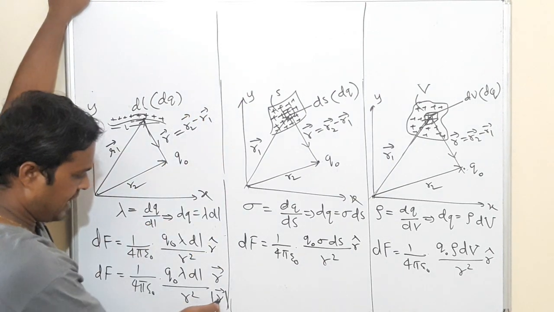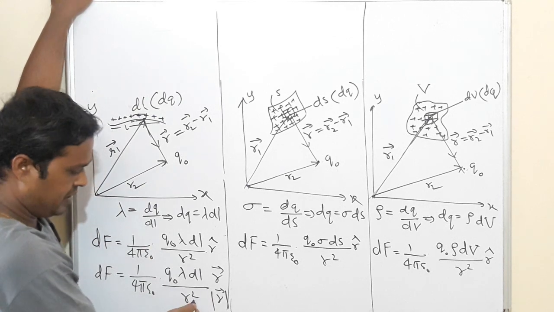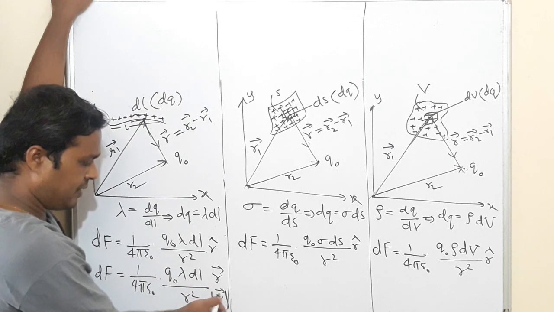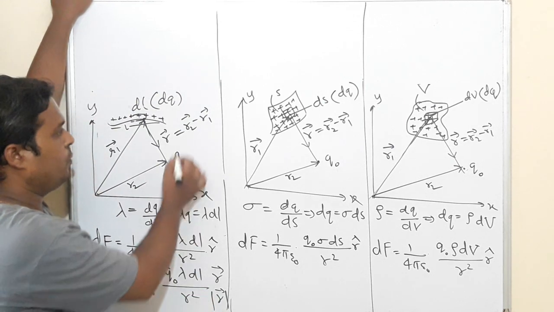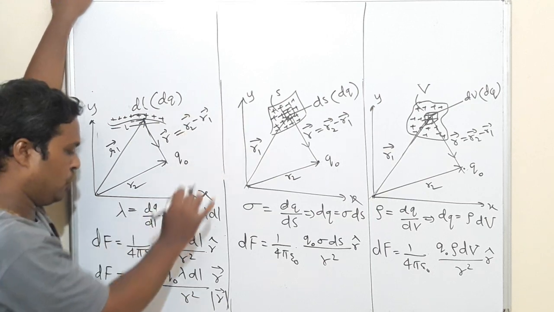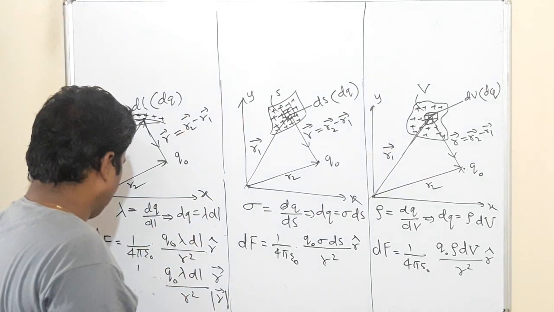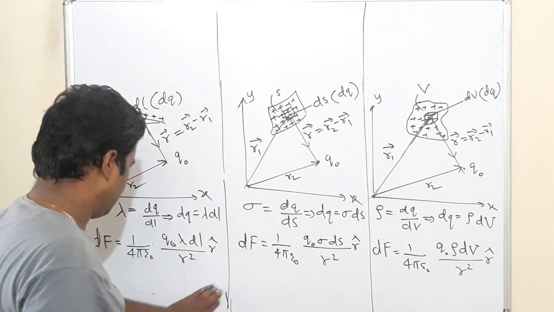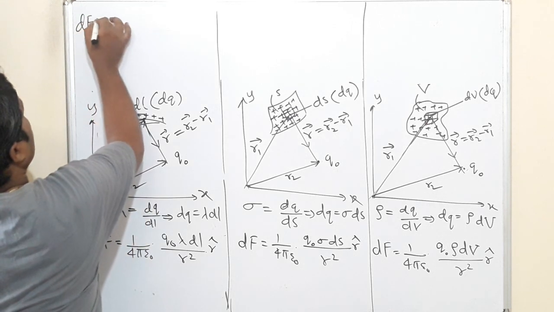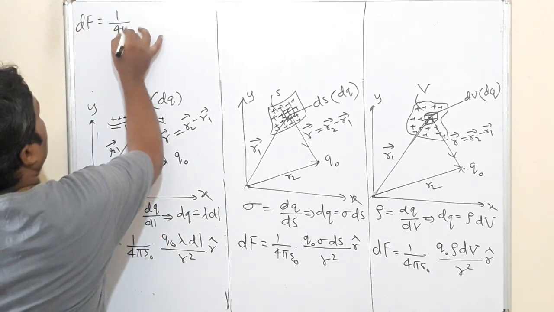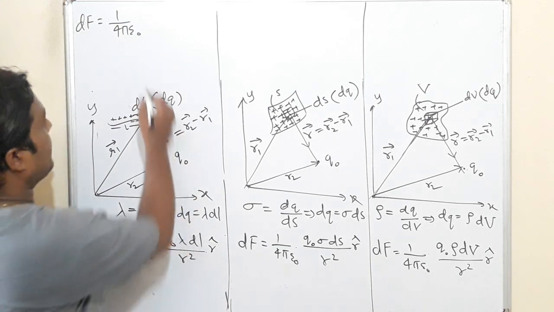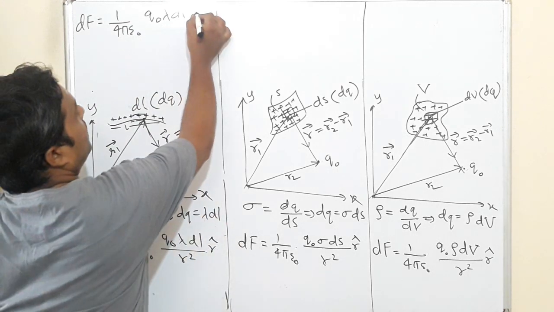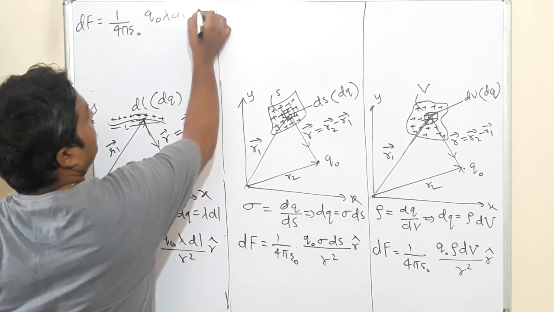In place of this I can write r2 minus r1 whole cube. This is r2 square, this is r1 square. Vector r cube means r2 minus r1 whole cube. Same thing I am going to write here. dF is equal to 1 by 4 pi epsilon naught q naught lambda dl divided by vector r.